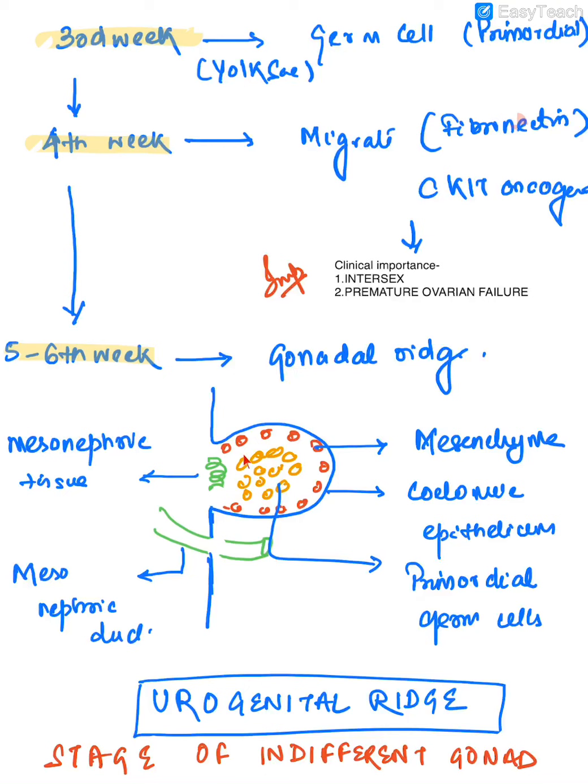The primordial germ cells push the coelomic epithelium outside to form a covering. The mesenchymal cells form the supporting tissue, and behind the primordial germ cells there is the mesonephric tissue, which later on forms the urinary system. So the urinary system and the gonads develop from a whole complex structure called the urogenital ridge. So all this forms the indifferent gonad.